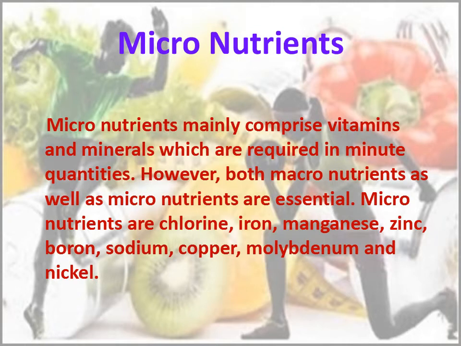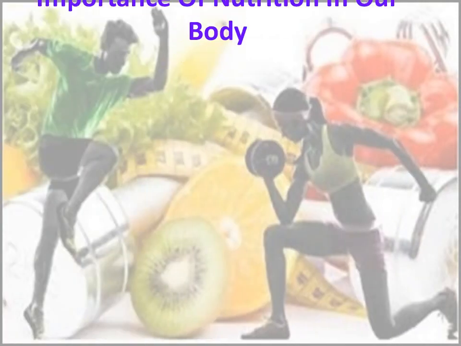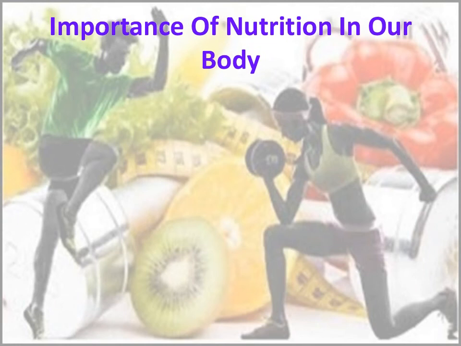See, micronutrients are that type of nutrients which are not needed in large quantity in our body, such as mineral and vitamins.